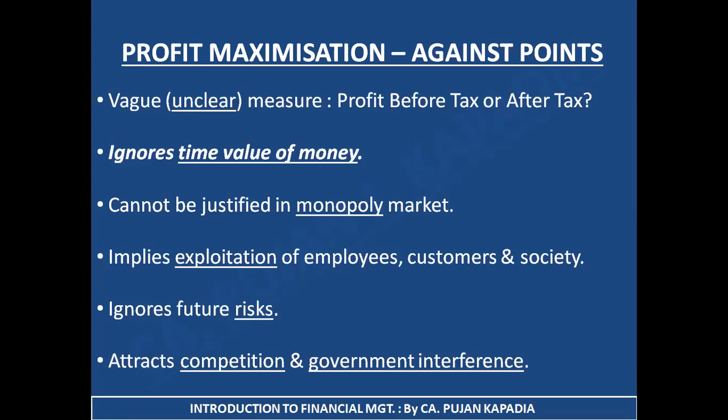Suppose 3 months back, I was having 70 rupees in my pocket. I could have purchased 1 liter of petrol out of that 70 rupees. But today, if I go to purchase petrol, I may get only 0.90 liters with the same 70 rupees. So currency तो वो की वही है. I was paying 70 rupees, I am paying 70 rupees, but the purchasing power of my currency has gradually reduced. This is the effect of time value of money: with every passing time, the value of the money in your hand decreases day by day.